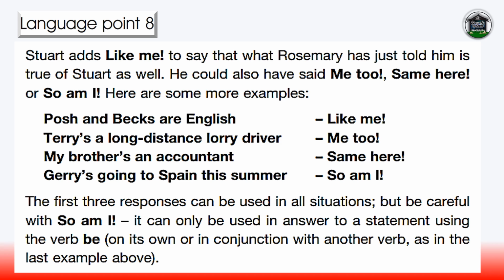Here are some more examples. Posh and Bex are English. "Like me." Terry's a long-distance lorry driver. "Me too." My brother's an accountant. "Same here." Jerry's going to Spain this summer. "So am I." The first three responses can be used in all situations, but be careful with "so am I." It can only be used in answer to a statement using the verb be, on its own or in conjunction with another verb, as in the last example above.